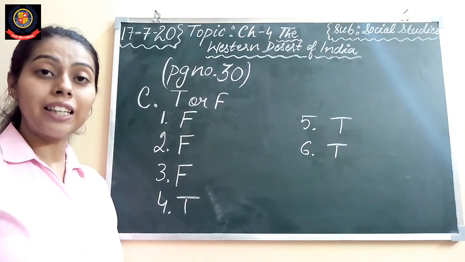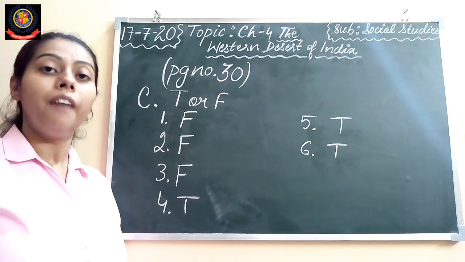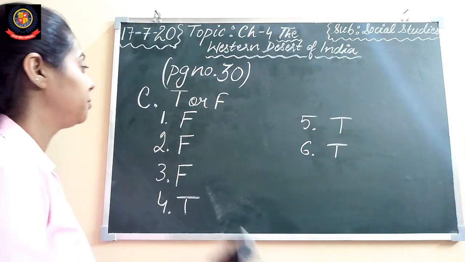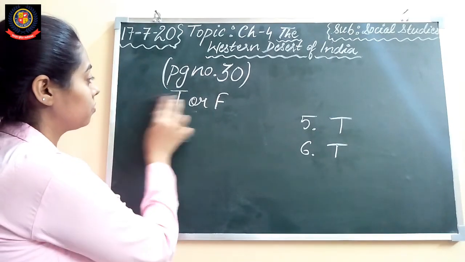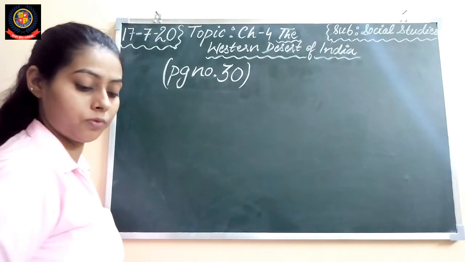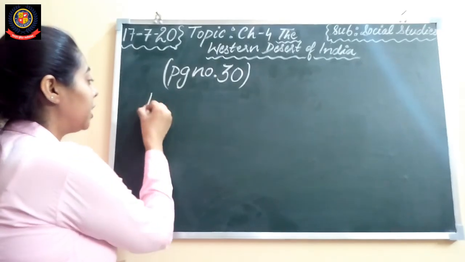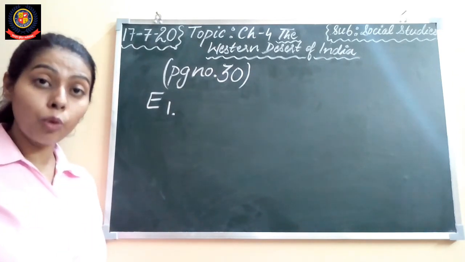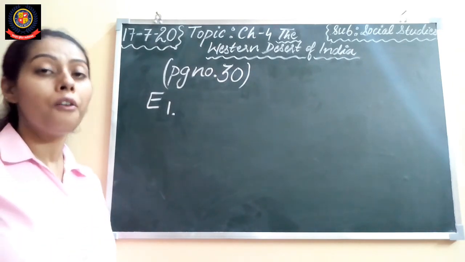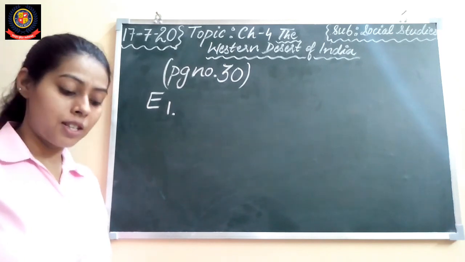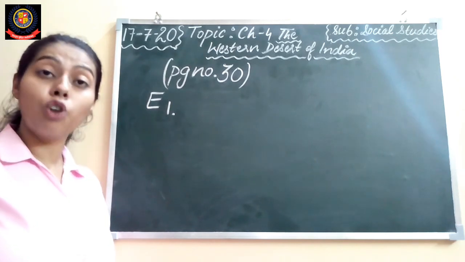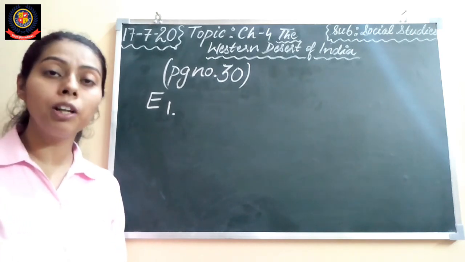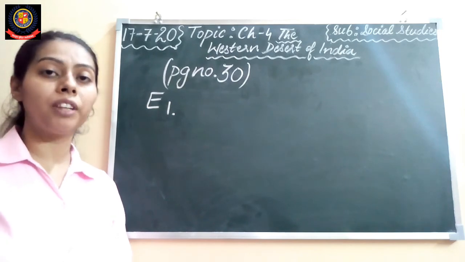Students, you have seen the PPT of question answers. Now let's move forward with exercise E, page number 30. Now exercise E. In exercise E, you have to write down one word for the following. Okay? Now first, an animal which is called the sheep of the desert. You have to tell the name of an animal which is called the sheep of the desert.